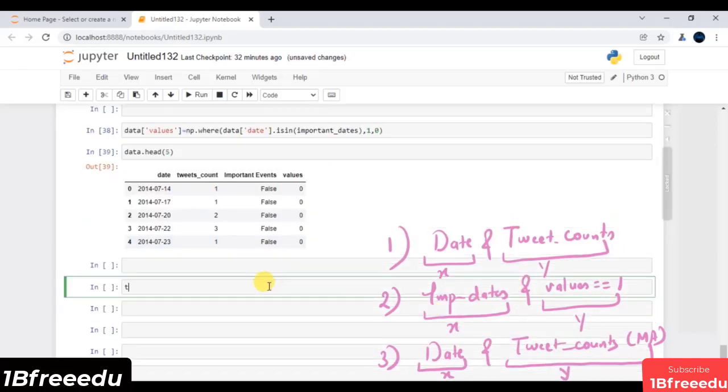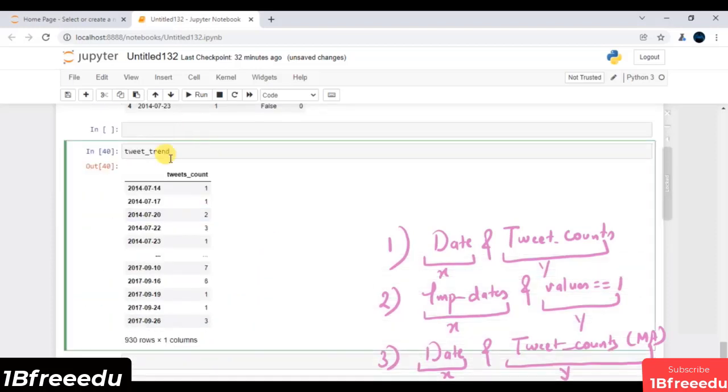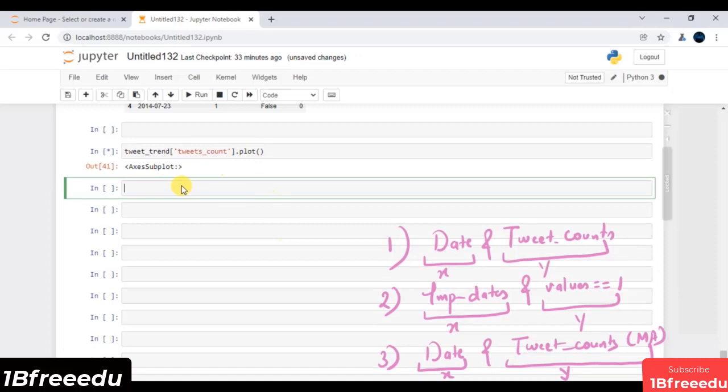First and foremost, my data frame is all about my tweet_count. Let me very first say tweet_trend. Let me just execute this line of code. This is of course my data frame. Now I have to access a feature which is this tweet count. I will say, just plot all the values. And if I execute this line of code, I will end up having such kind of line plot.